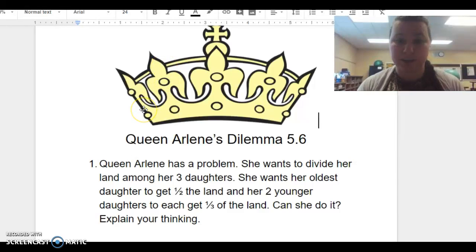She wants to divide her land among her 3 daughters. She wants her oldest daughter to get half the land and her 2 younger daughters to get 1/3 of the land. Can she do it? Write your answers on a piece of paper and bring to group today.